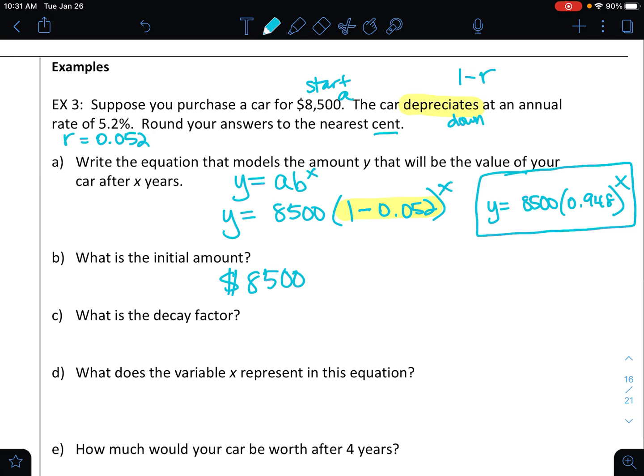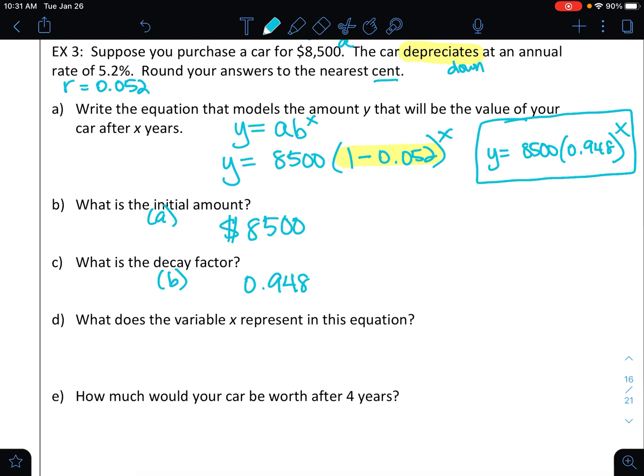Okay. What is the decay factor? So that is going to be the amount after the 1 minus r. So the decay factor is the b value. Okay, so I'm going to put here, initial value is A, decay factor is B. So that's our 0.948.